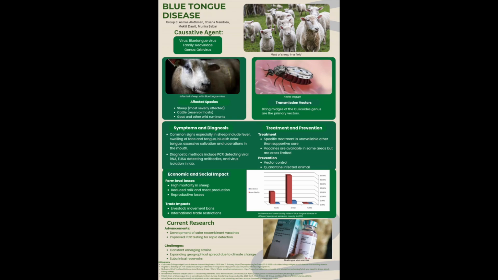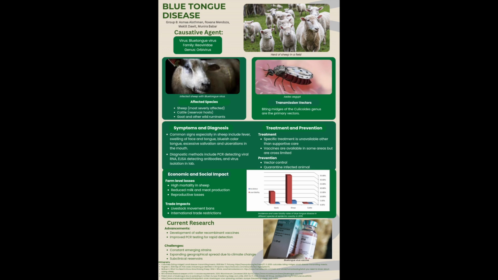Hello everyone, today our group will be presenting on Bluetongue disease, a viral disease that affects livestock such as sheep, cattle, and goats. This disease is important because severe outbreaks can cause mortality rates of up to 30% in sheep and lead to major economic losses for farmers due to reduced meat and milk production. In some regions, outbreaks can even spread quickly and require strict animal movement restrictions in order to control the disease.